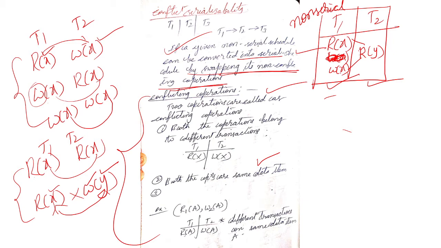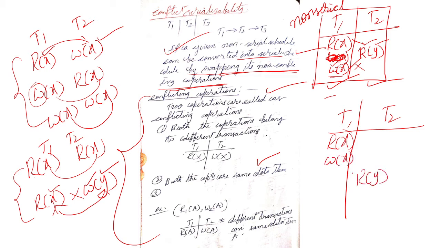Yes, here we can easily observe that in this transaction it is reading the data Y. Here in this transaction it is writing data X. These two are not conflicting pairs, right? Then we can swap them. Initially this is reading, that's why we can write X here and read Y here. We are just moving this up because these two are not conflicting pairs. This is the conversion of non-serial to serial by swapping the non-conflicting pair.